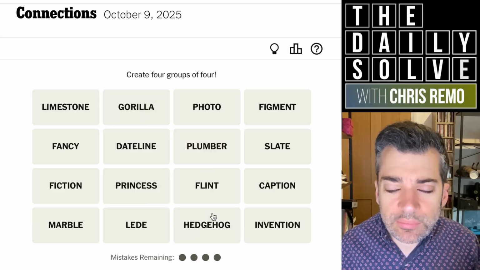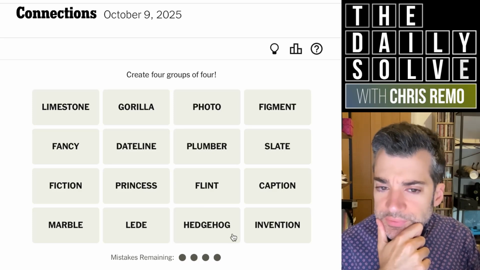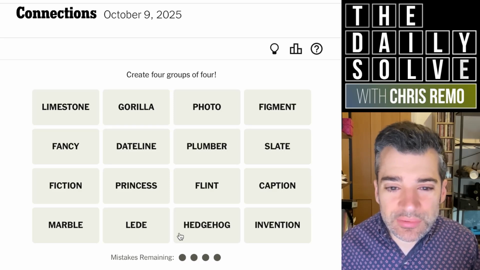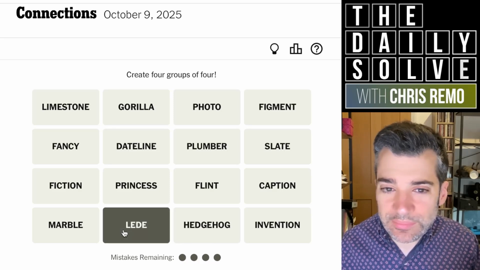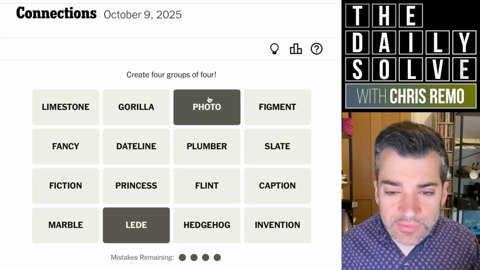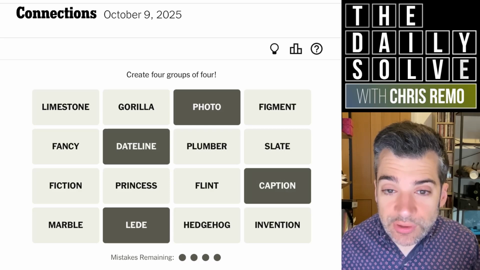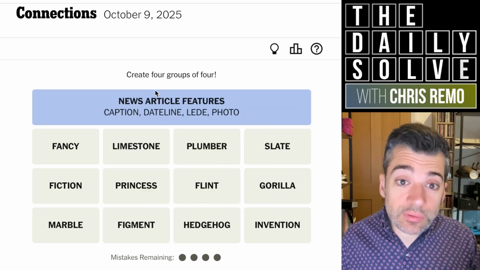So what do I think purple is then? None of these feels particularly purple. Maybe the journalistic one? That's kind of going out on a limb. I did see it first as well. Lead, so maybe that's a sign. It's probably not a sign. Lead, photo, dateline, and caption. I think this is probably right. It was blue. News article features.